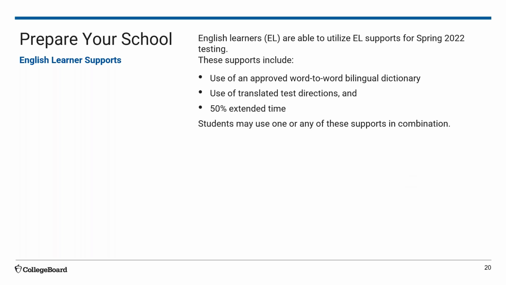For English learners, students are able to utilize EL supports for the spring 2022 PSAT 10 and PSAT 8-9 administration. These examples of supports include the use of an approved word-to-word bilingual dictionary, use of translated test directions, and 50% extended time if applicable. Students may use one or any of these supports in combination. I'll now discuss these supports on the next several slides.